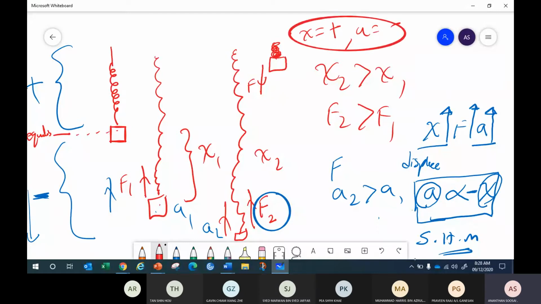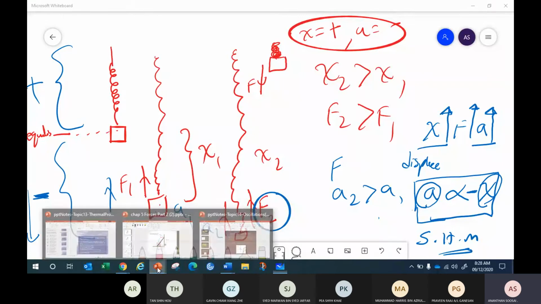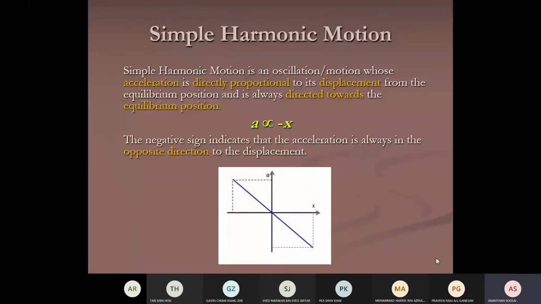So the spring is an SHM. SHM means when the particle moves away from the origin, the force that tries to restore it back must get bigger. Again, if it's an SHM, when the displacement of the oscillation increases, the force which tries to restore it back must increase. Okay, so go back and recall again. Try to understand what is SHM.